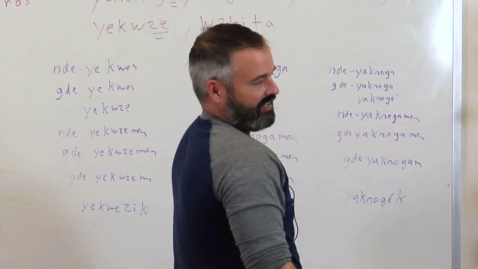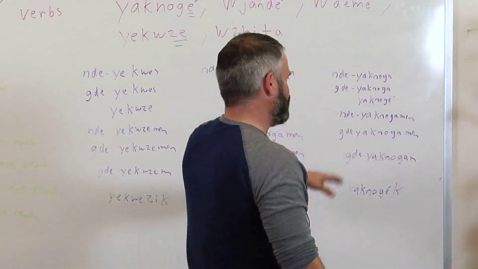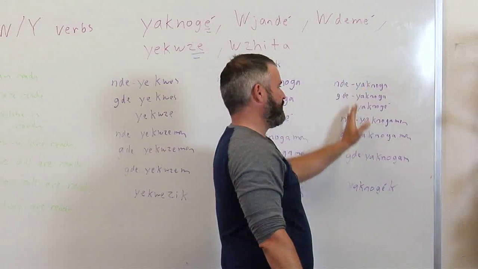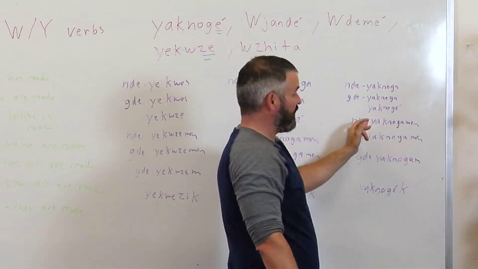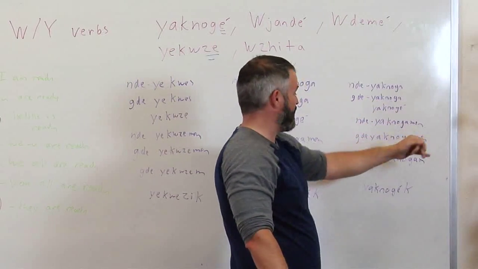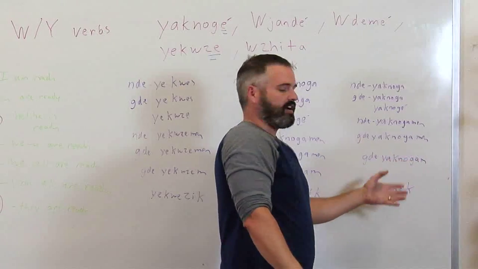One other way I've seen it done, less frequently, is just with the N on it. So without the D, just n yaknoga, g yaknoga, yaknoga, n yaknoga, g yaknogamen, g yaknogam, yaknogak.